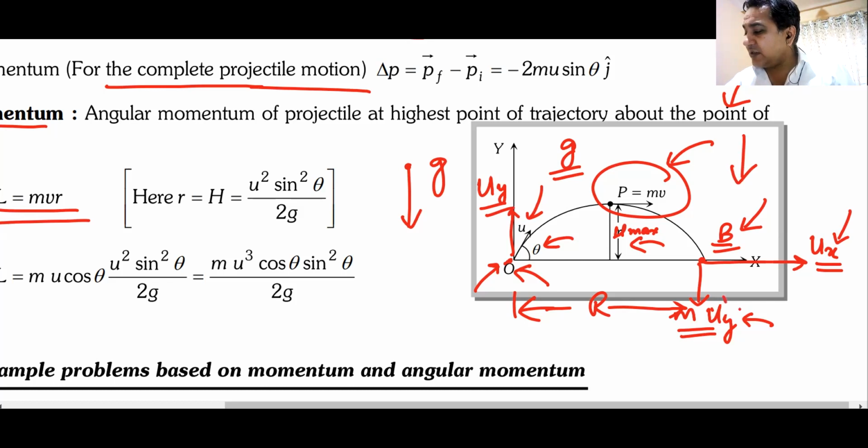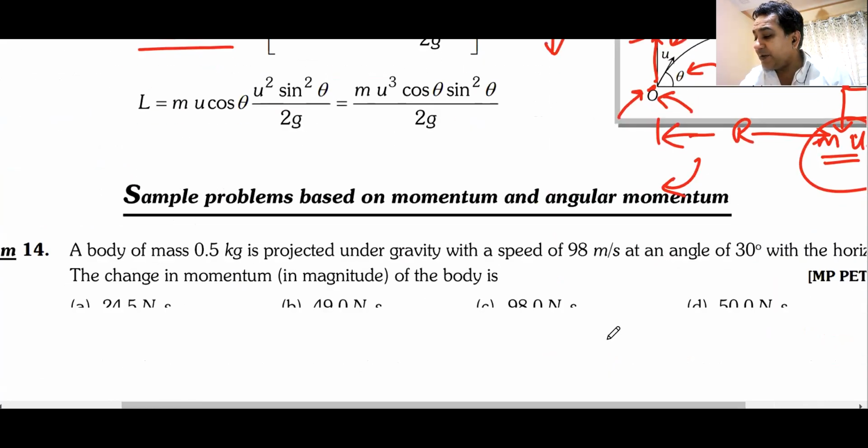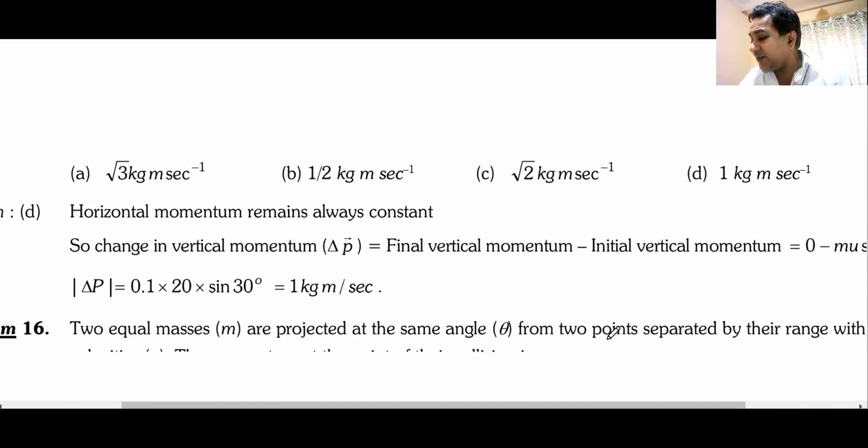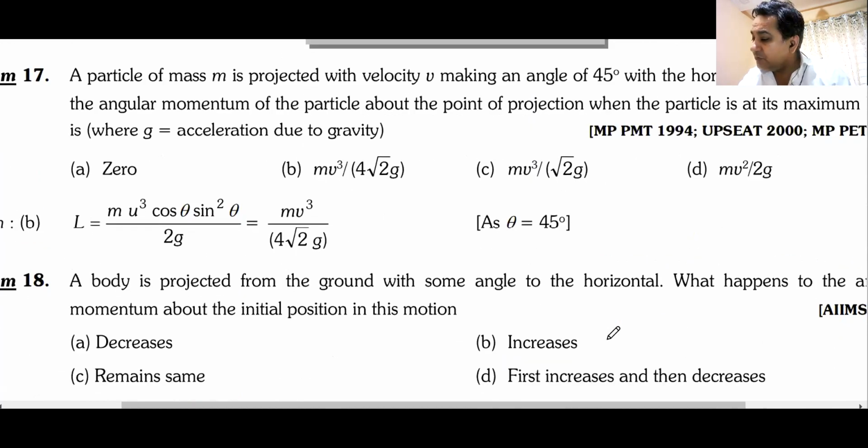And look at this angular momentum. It is perpendicular to the plane, along this axis. It's an axial vector. I hope you understand what I'm saying. I will tell you more about axial vectors in the next class, whenever we come to rotation. This was all about momentum and angular momentum, and I think these problems are pretty simple. We can do it.